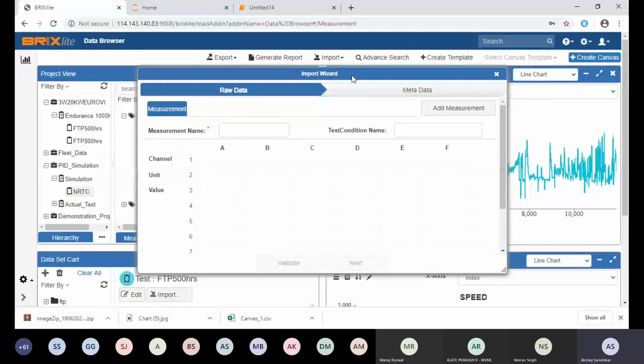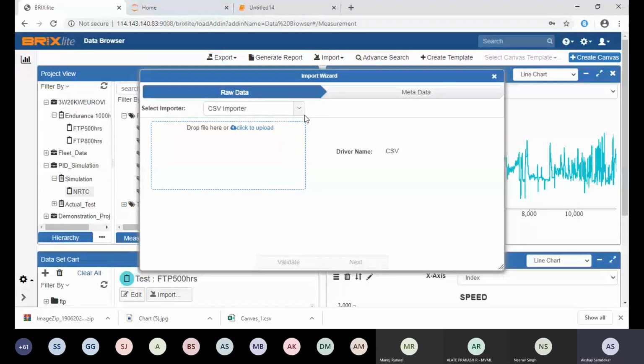So there are different file formats supported. CSV we can support, Excel we can support, ATFX we can support, MDF we can support. Any file format you name can be supported. It is just configurable.